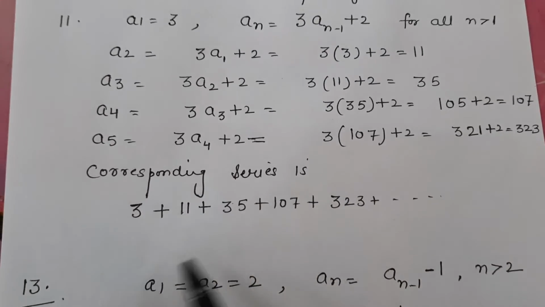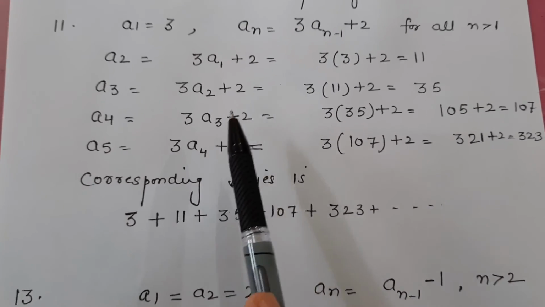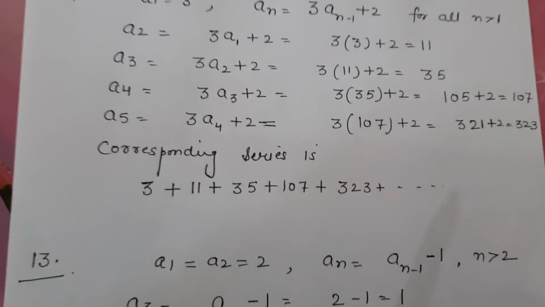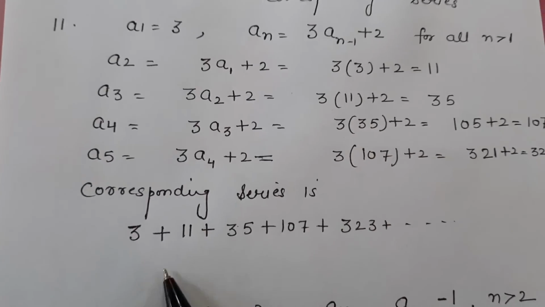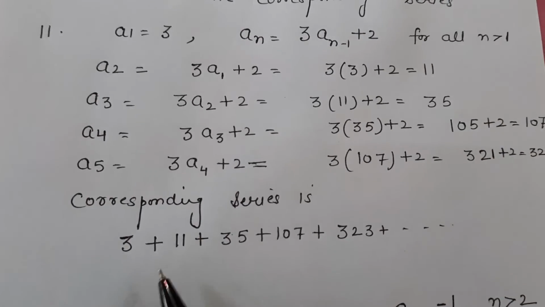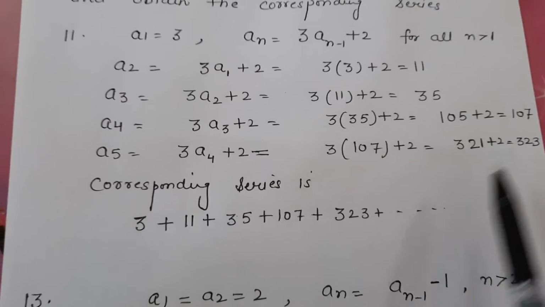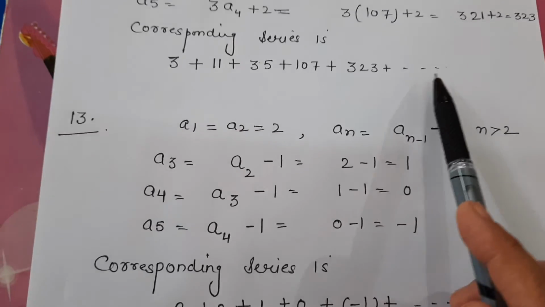Now you have to write the corresponding series. Means first term plus second term plus third term plus fourth term plus fifth term up to so on. So the first term is given to be 3 plus second term 11 plus third term 35 plus fourth term 107 plus 323 up to so on.